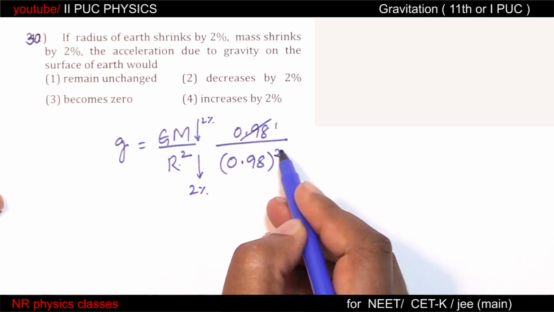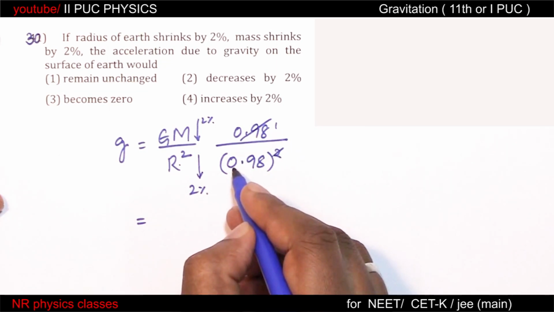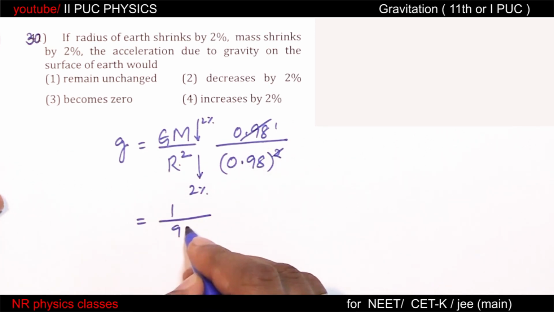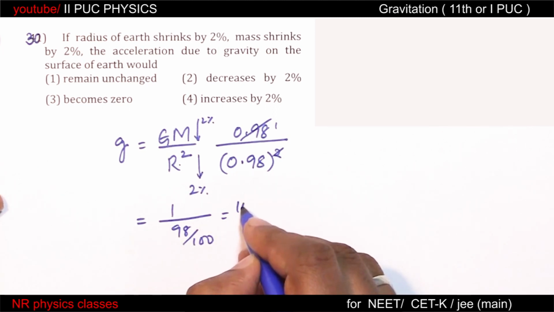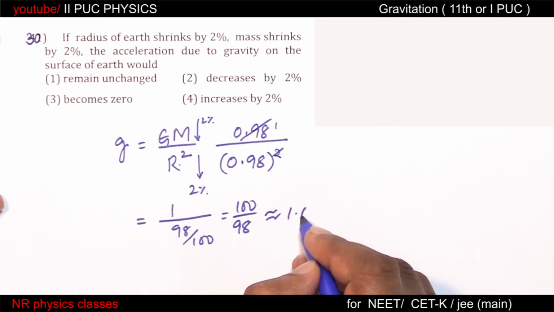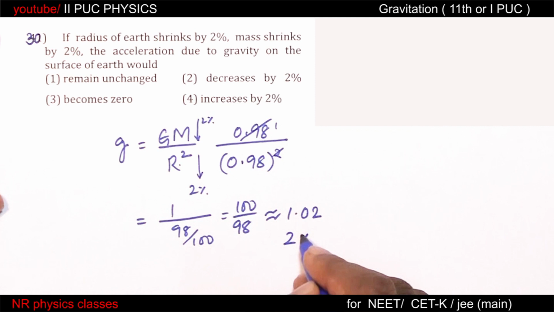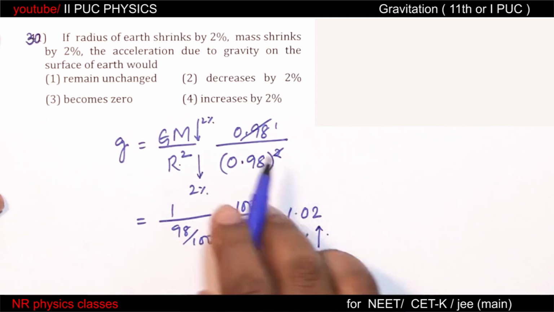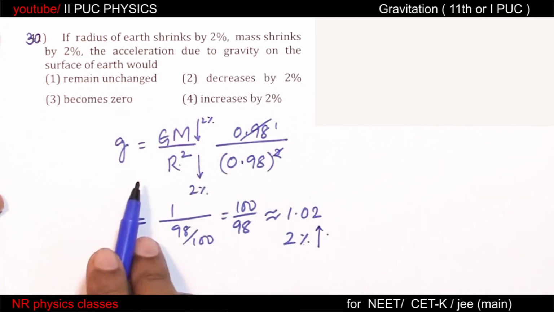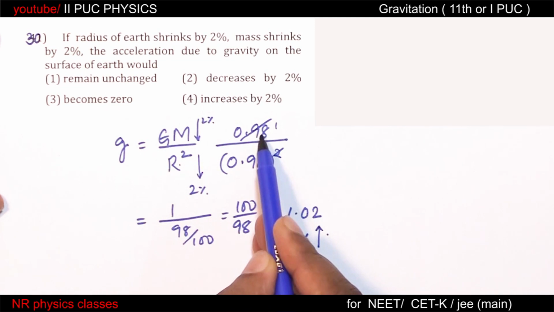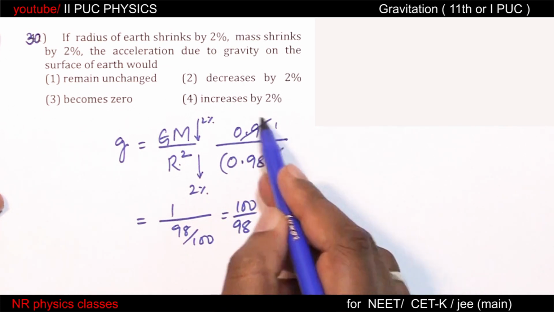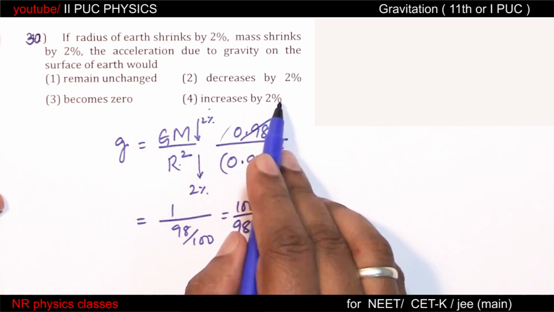So 0.98 by 0.98 square is 1 by 0.98, which is 100 by 98, about 1.02. So there is a 2% increase. Instead of solving, you can also get the answer: the denominator is less, so the ratio should be more. So increases by 2%.